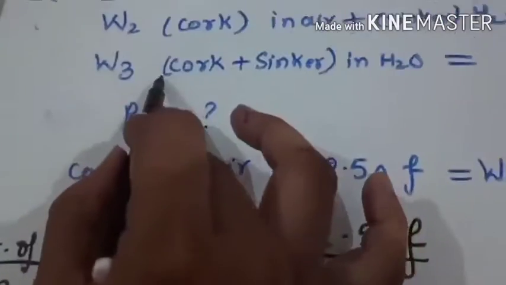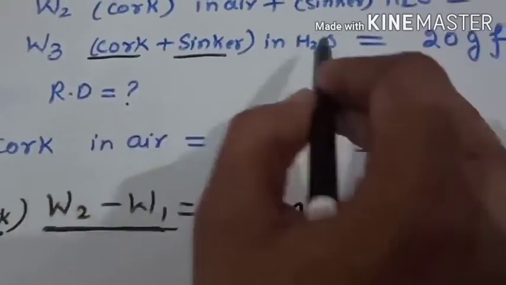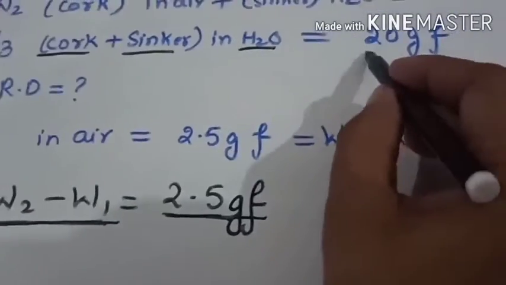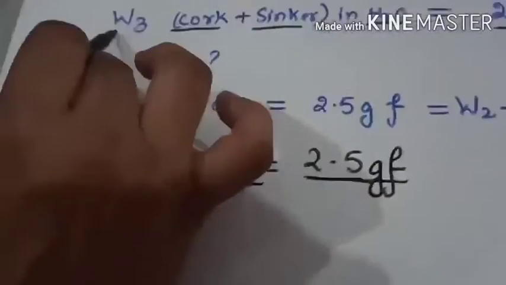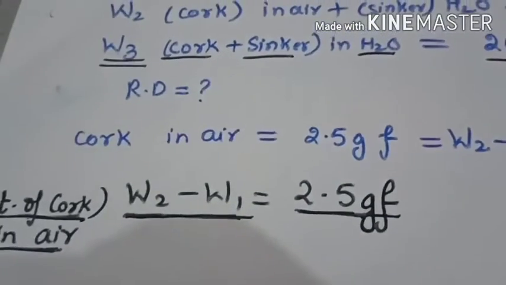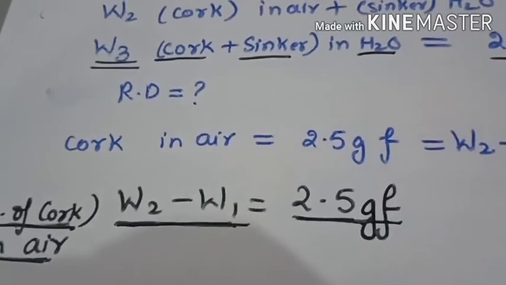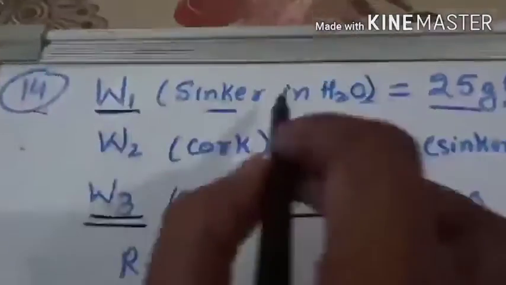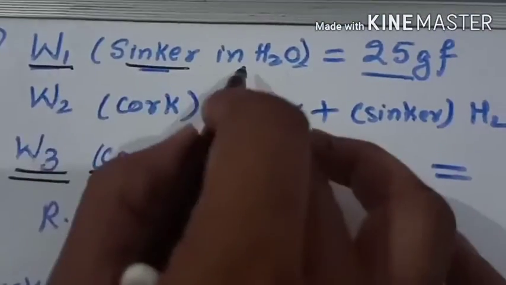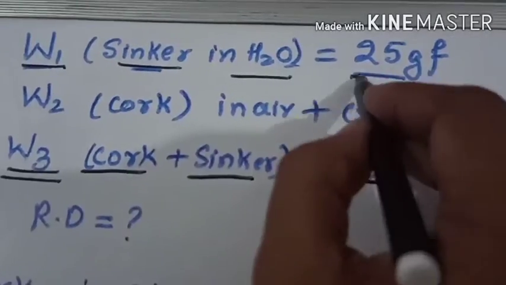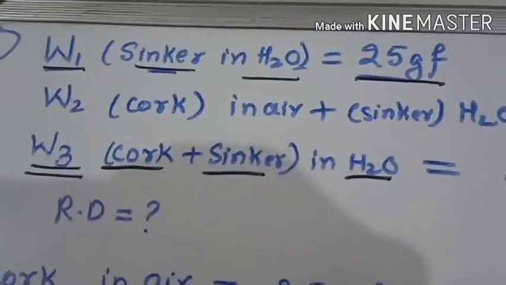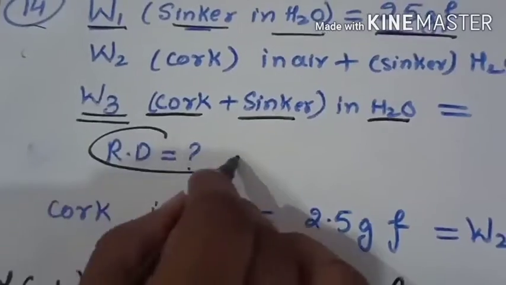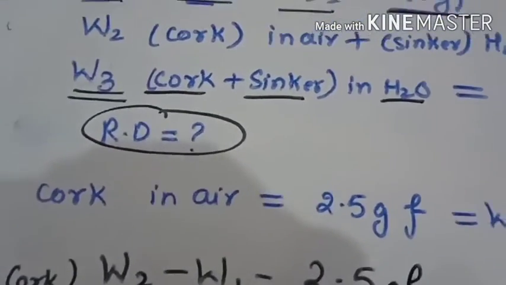That means weight of the cork plus sinker in water is given 20 gram F, that is W3. If the sinker alone weighs 25 gram F in water, that is W1. Weight of the sinker in water alone, that is 25 gram F. We have to find the relative density of the cork.